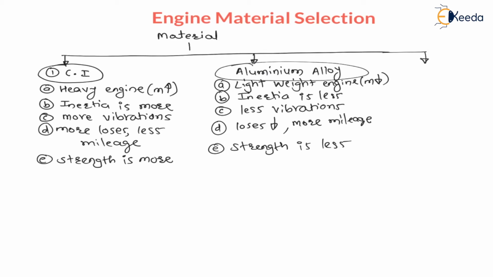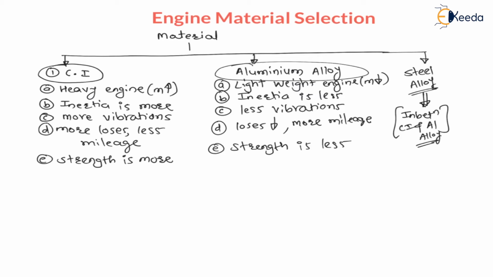And my dear students, there is one more material which will give all the properties in between cast iron and aluminum alloy, that is steel alloy. If I use steel alloy, all the properties or all the comparison will be in between cast iron and aluminum alloy.